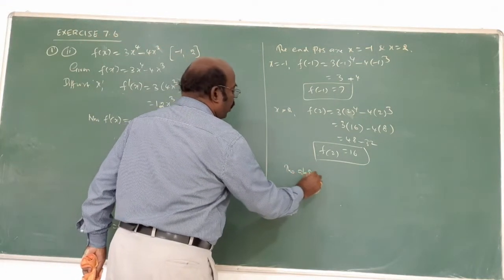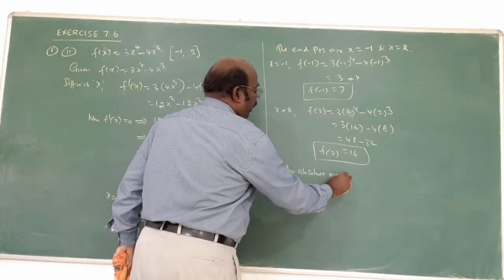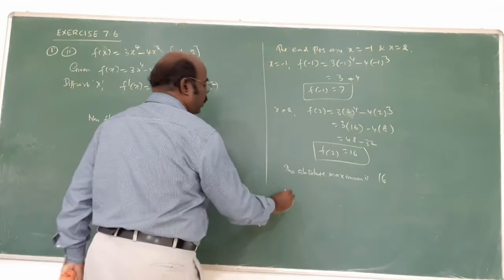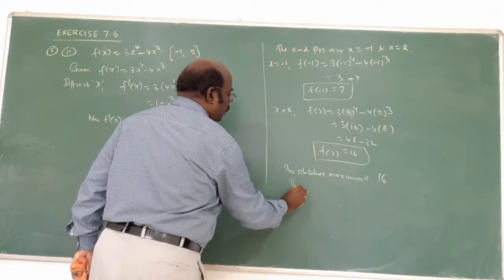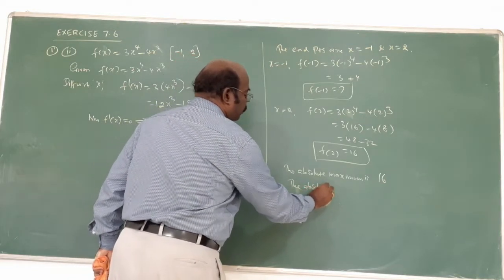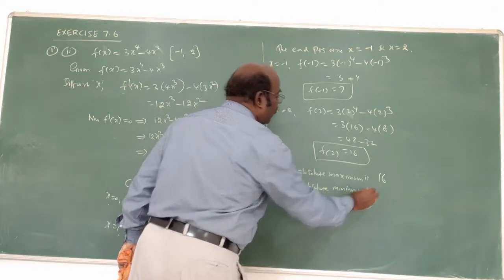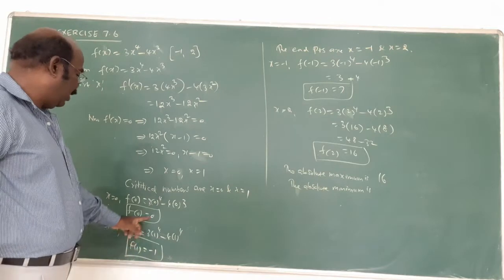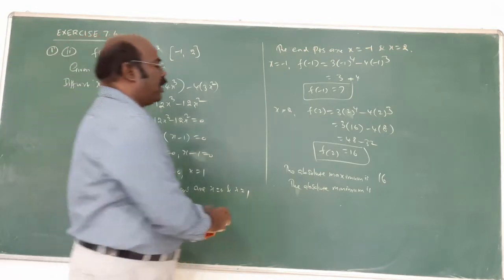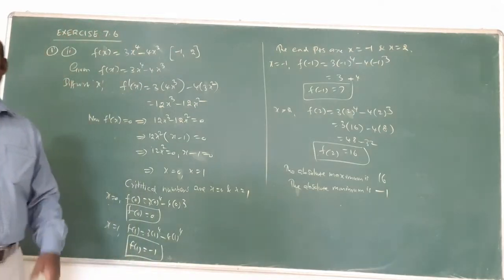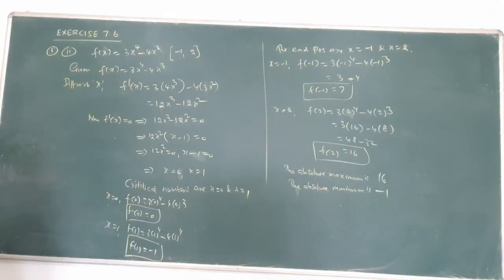Therefore, the absolute maximum is 16. Next one is, the absolute minimum is, what is the answer out of the 4 numbers? Comparing all the 4 answers, which is the least number? That is minus 1. That is the answer. The concept is very simple.